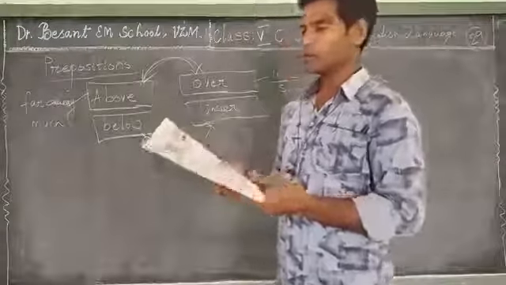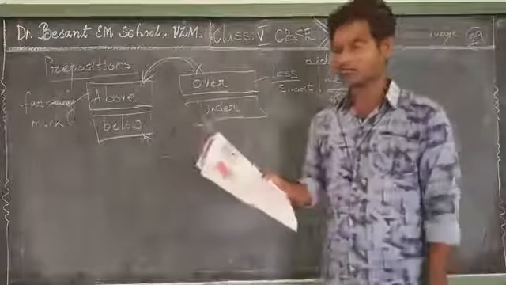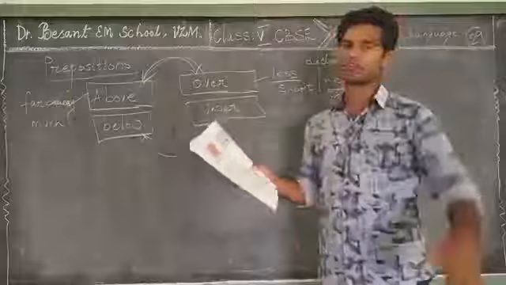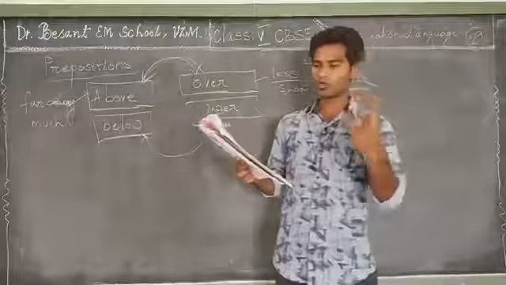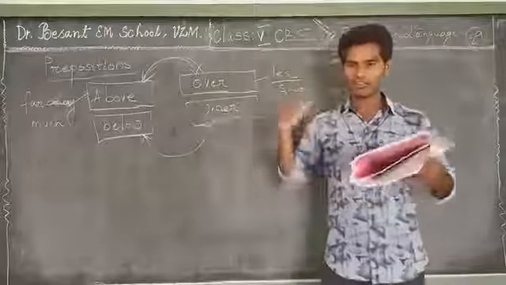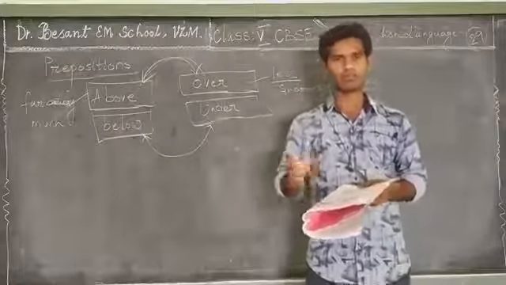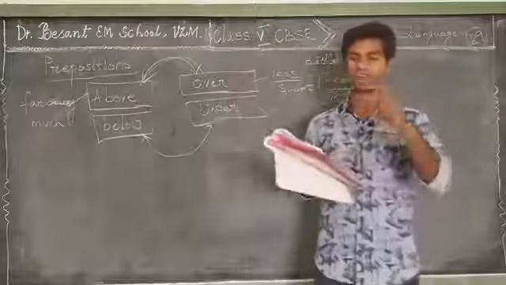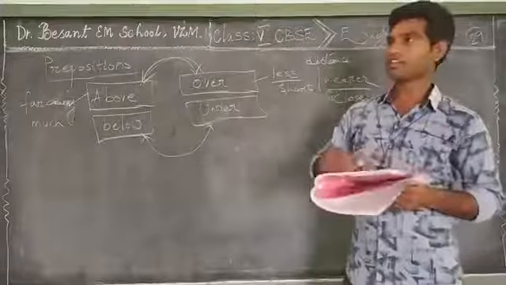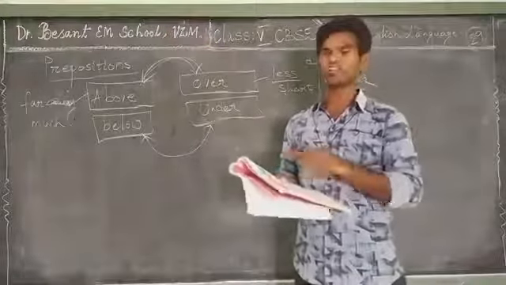See now here, the dog is actually sleeping on the ground and the carpet is covered on that. Now once again you go for the distance. It is actually attached to the dog. The distance is very short and it's touching each other. So here under is used. Where there is much gap, much distance, below is used.